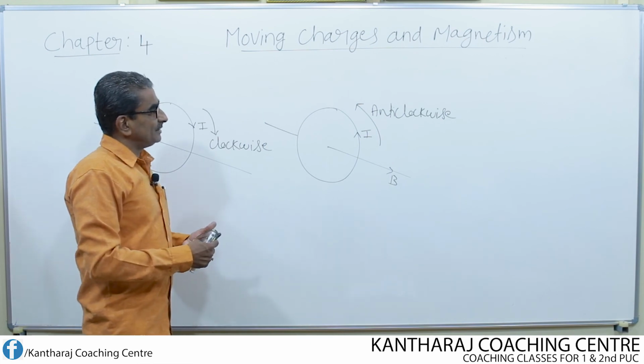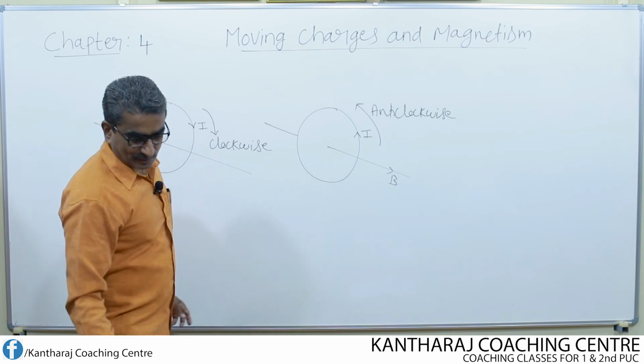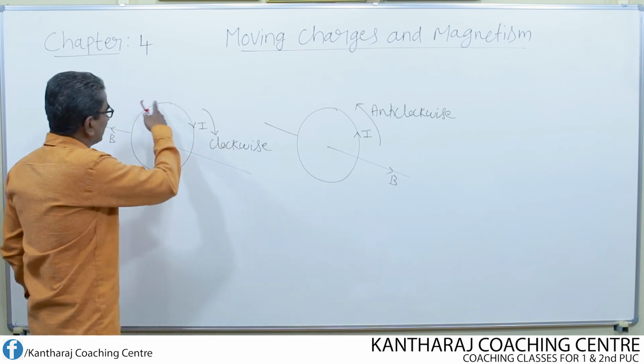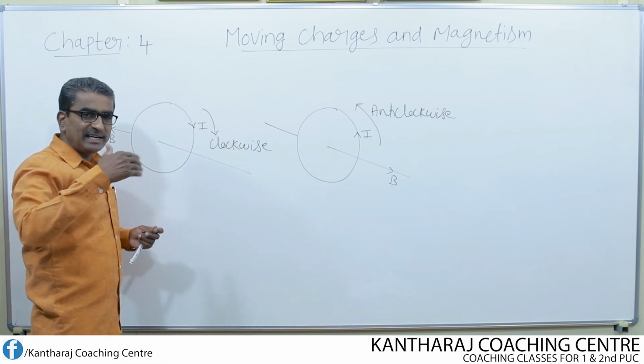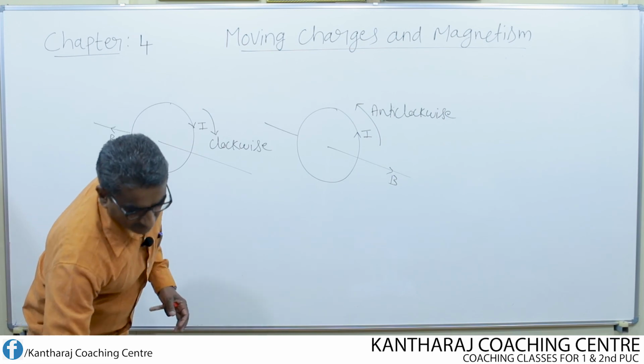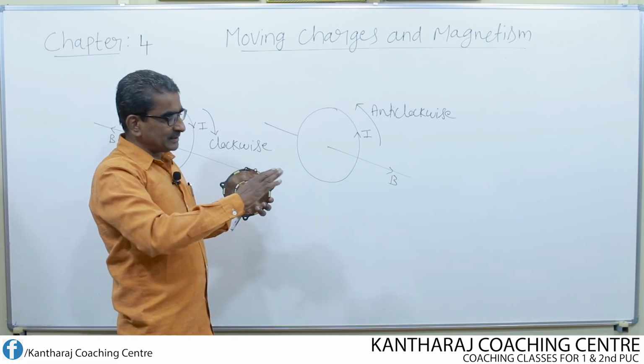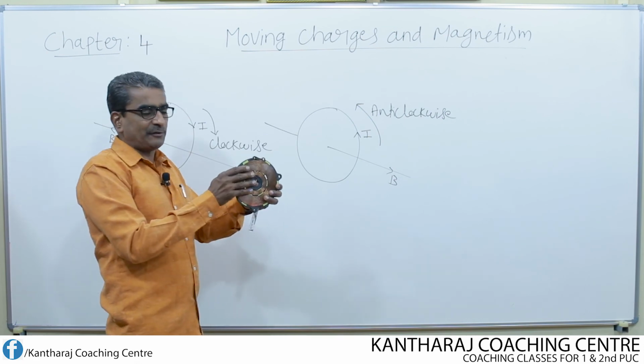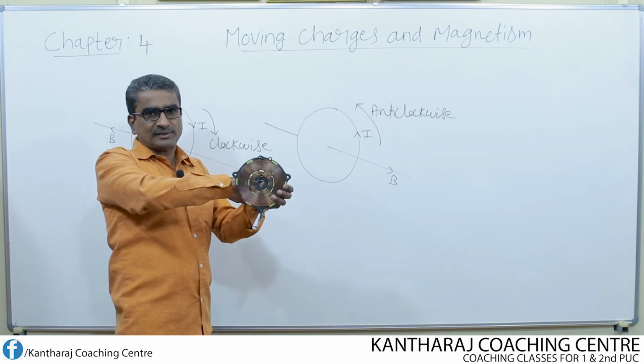Along with this, we have to understand one more thing. What is that? Whenever current flows through a circular coil like this, which is the near face of the coil? Suppose the observer is on this side, then for the observer this will be the near face and this will be the far off face.